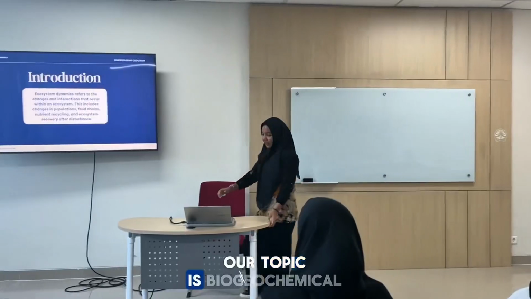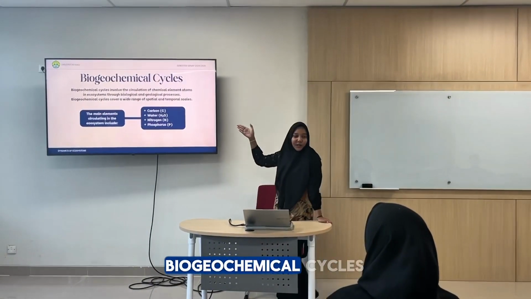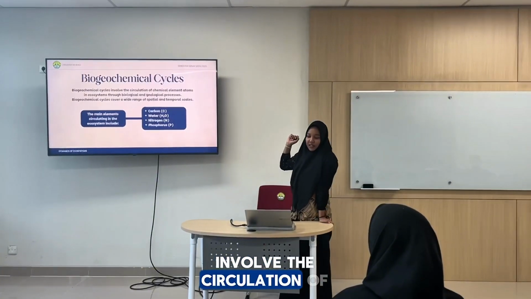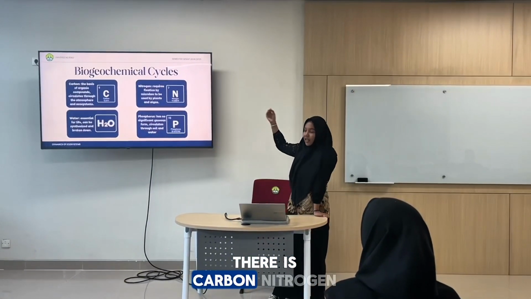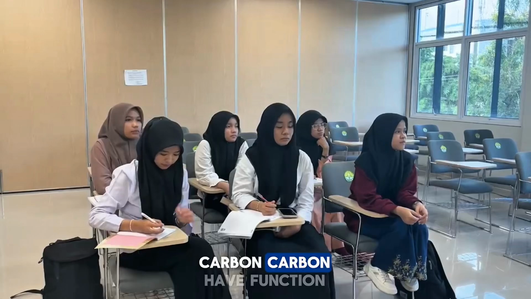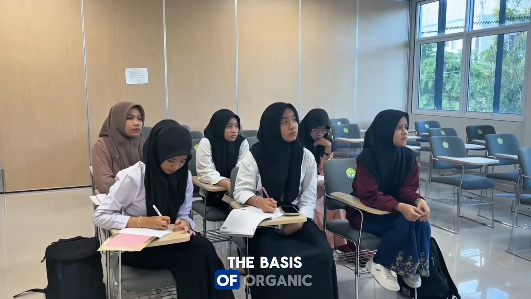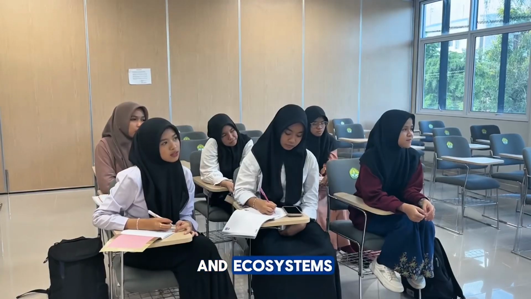Next, our topic is biogeochemical cycles. Biogeochemical cycles involve the circulation of chemical elements and atoms. There is carbon, nitrogen, water, and phosphorus. Okay guys, first, carbon. Carbon functions as the basis of organic compounds, and circulates through the atmosphere and ecosystems.